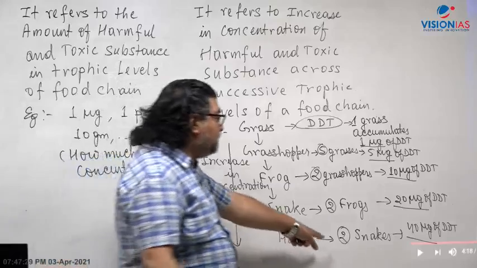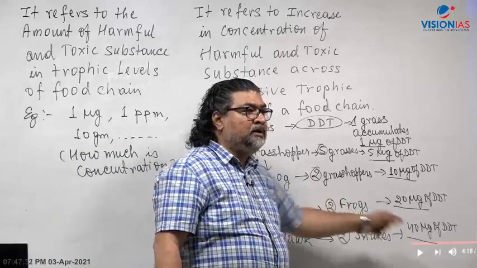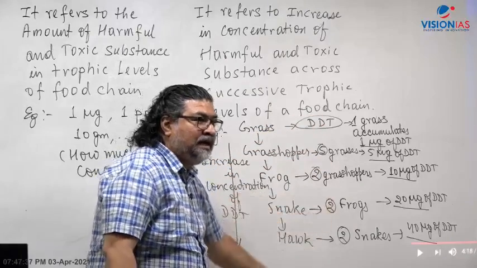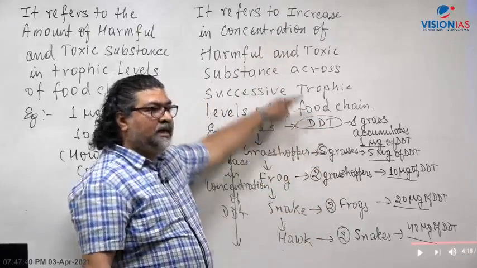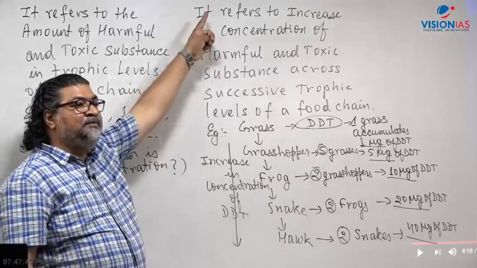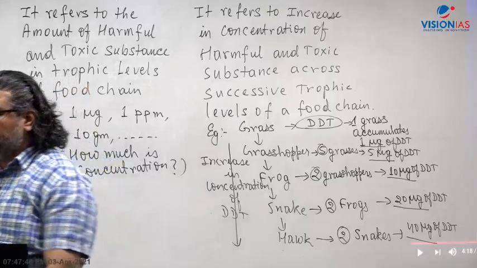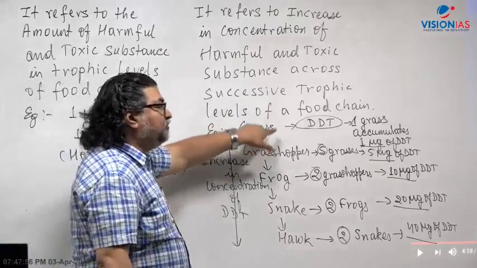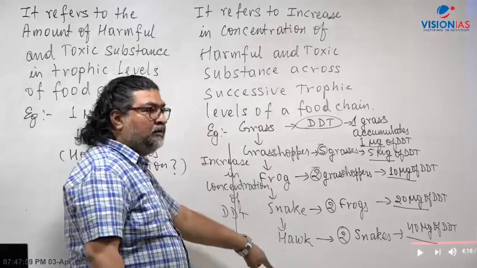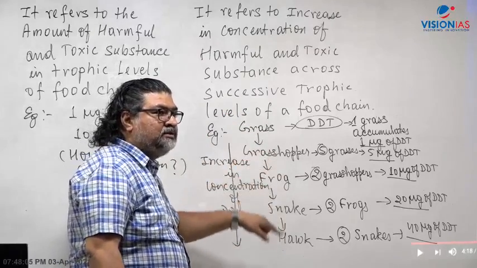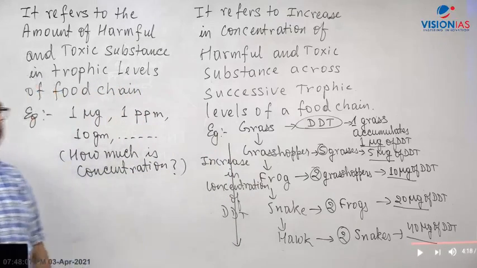Because the hawk will get a higher dose, 40 microgram. So this process of increase in concentration from one to the next across the entire food chain is what is called biomagnification. As the concentration of DDT increases right from the grass, the hawk will get the highest amount. The entire process, as it goes from one to the next, is called biomagnification.